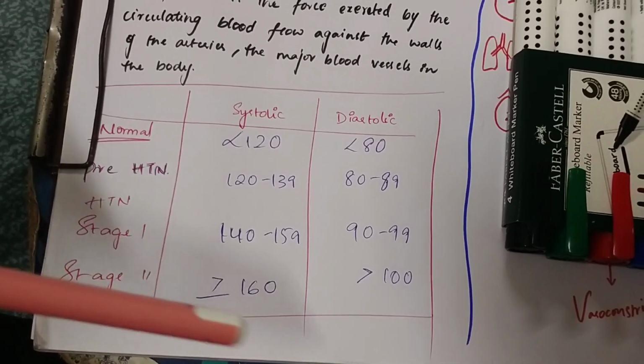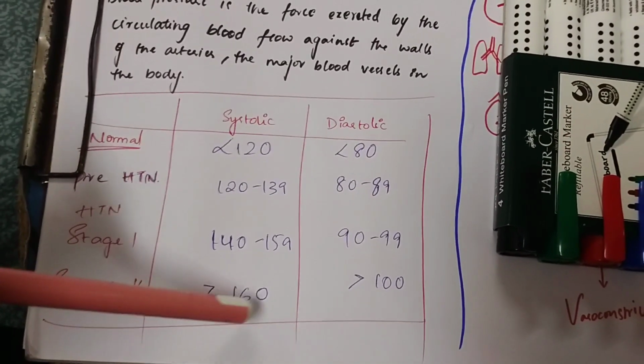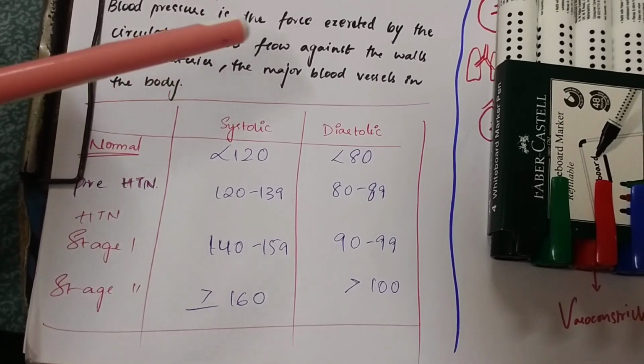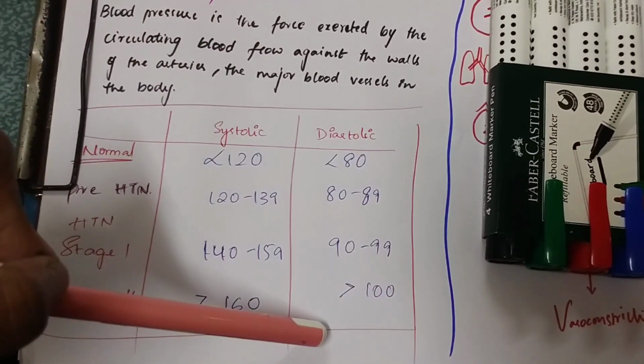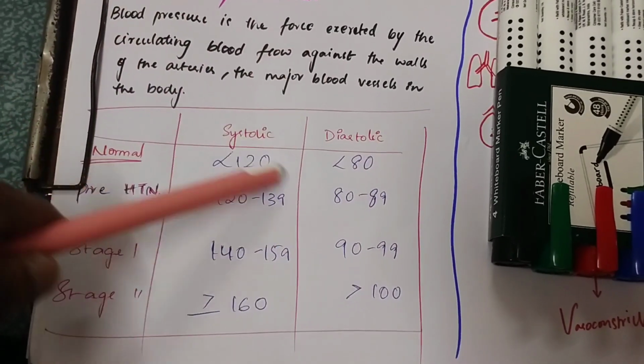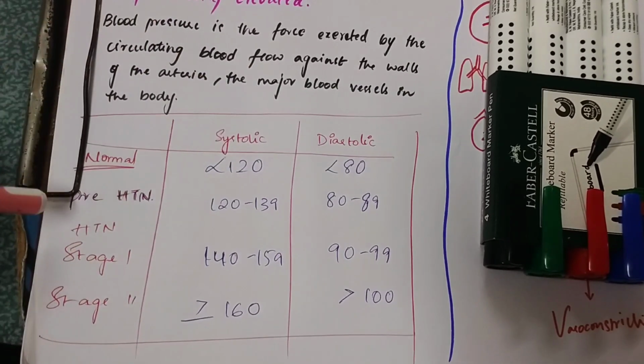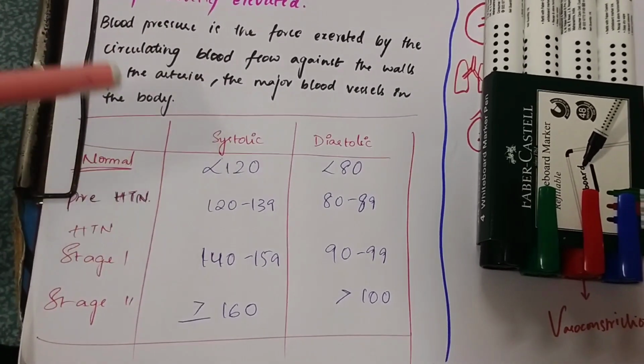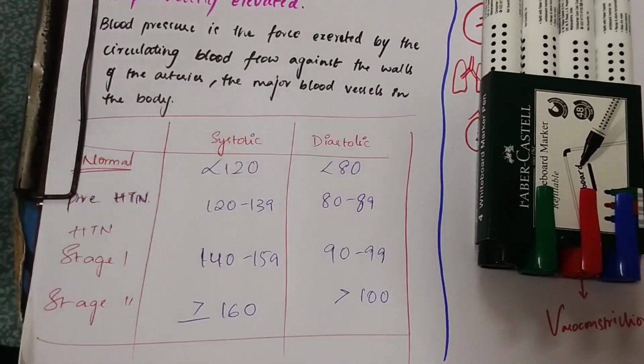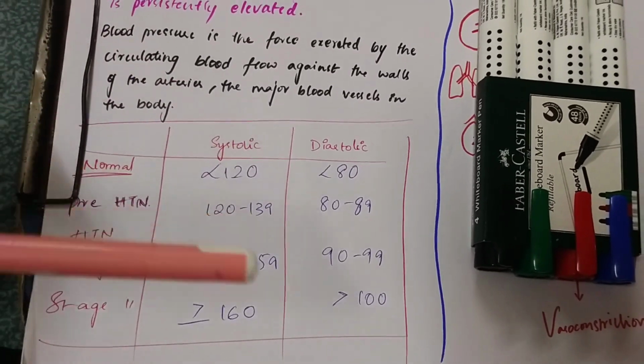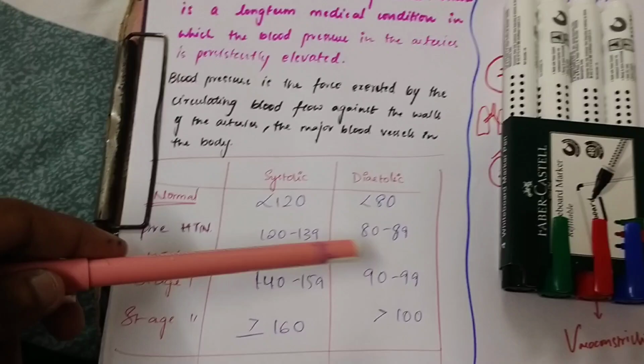Then coming to stage 2, the systolic blood pressure is greater than 160 mm of Hg and the diastolic is more than 100. According to these values we need to identify which stage and which hypertension it is, whether it is pre-hypertension or normal blood pressure.